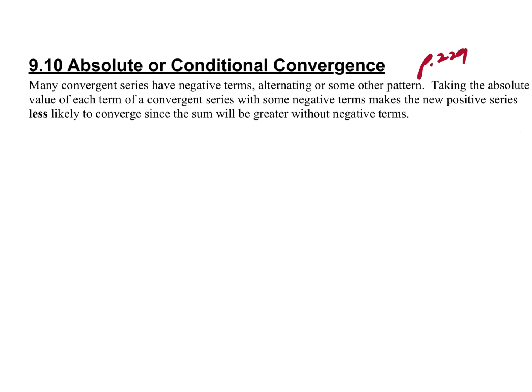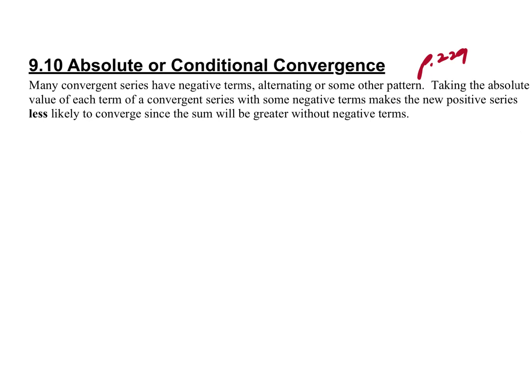This idea that many of these convergent series have negative terms, and they alternate, or they have some kind of pattern to them. If you take the absolute value of the series, that will eliminate the negative terms, and you would think that it might make a convergent series no longer convergent, it might diverge if you start adding positives all the time. Of course, when we talked about geometric series at the beginning, we learned that you could add positive terms infinitely, and it could still converge if those terms were getting smaller and smaller and smaller as you added them.